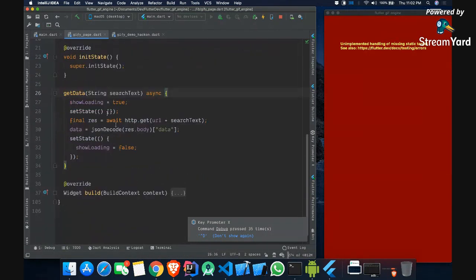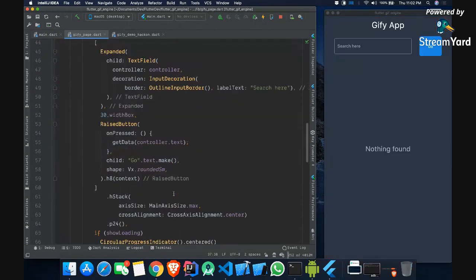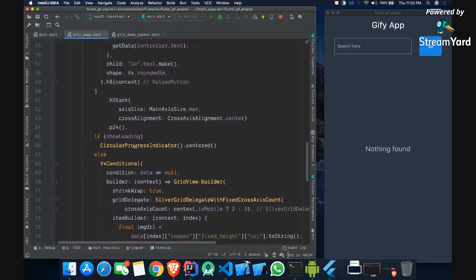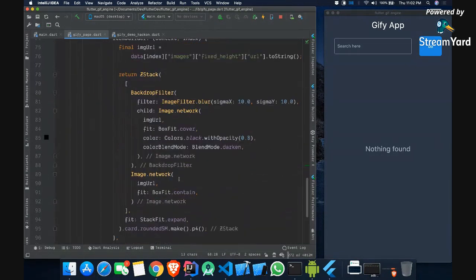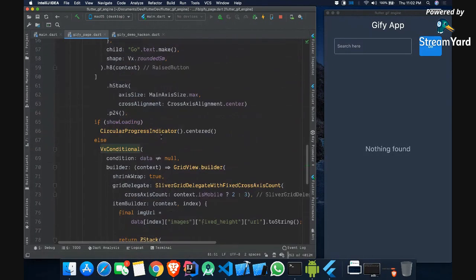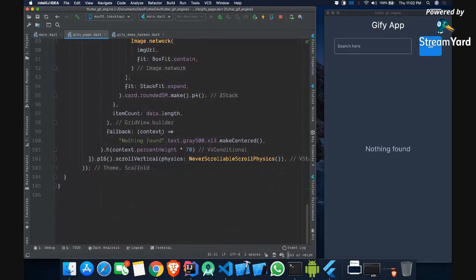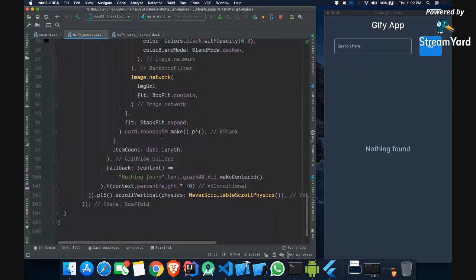Once we get the data, once we are performing get data, we set show loading to true, and once we get the data, we again set it to false. And here, rather than this VxConditional, we are checking if show loading, then we are showing a circular indicator. Otherwise we are doing the same thing which I just showed you. And inside it, we are using a backdrop filter to blur the thing, as well as to give some shadow kind of feeling. And yeah, that's what we are doing.